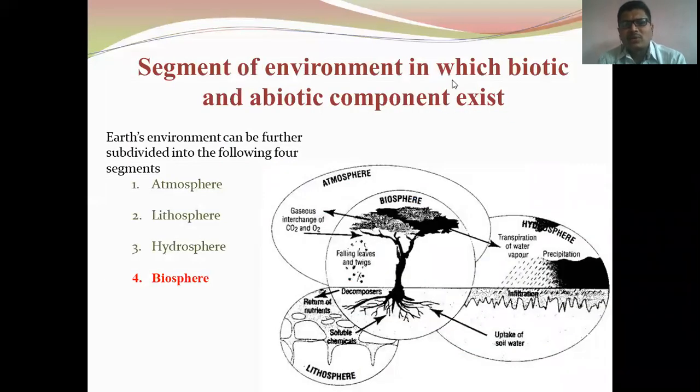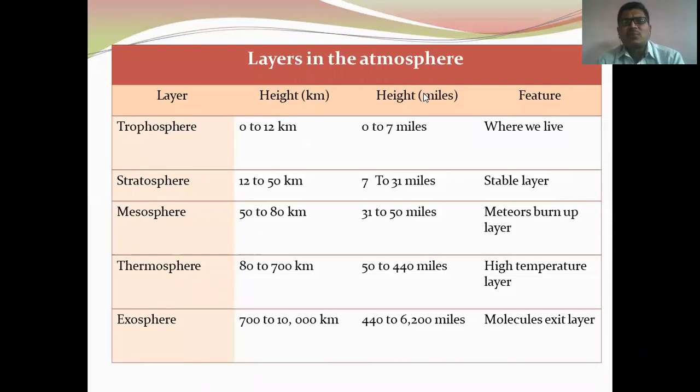So some of the environment segments: atmosphere, lithosphere, hydrosphere, biosphere. As I said, biosphere means all living things. Atmosphere, different gases here. Hydrosphere, it is all about water. And then lithosphere, it is all about the rocky surfaces. These are some of the segments of the environment. There are also some layers in the atmosphere. Here you can see troposphere, stratosphere, mesosphere, thermosphere, exosphere. These are layers in the atmosphere, and here we have given some of the heights of these layers.